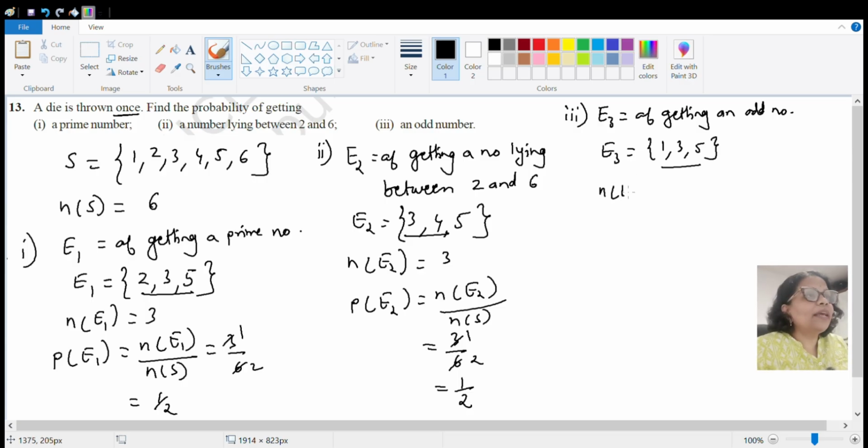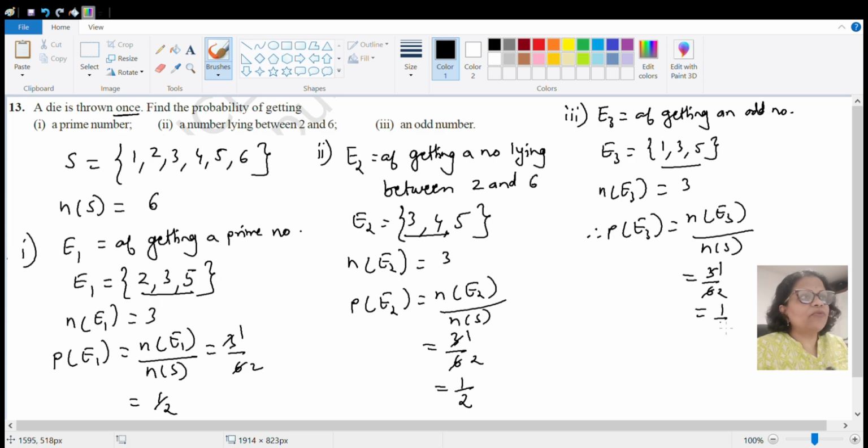तो हम लोग इधर बोलेंगे n of E3 is 3, right. Therefore probability of E3 will be n of E3 upon n of S, that is again 3 by 6. So probability of getting odd number is also 1 by 2. Then probability of getting number between 2 and 6, that is also 1 by 2, and probability of getting prime number, that is also half. Okay, I hope you have understood.